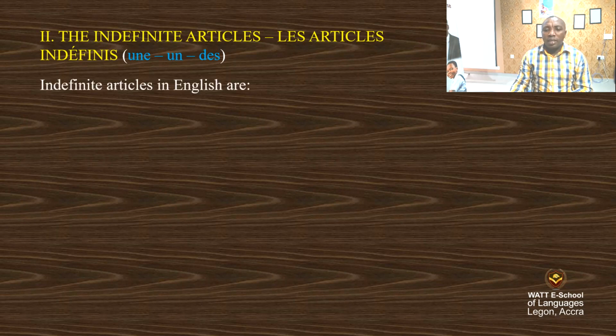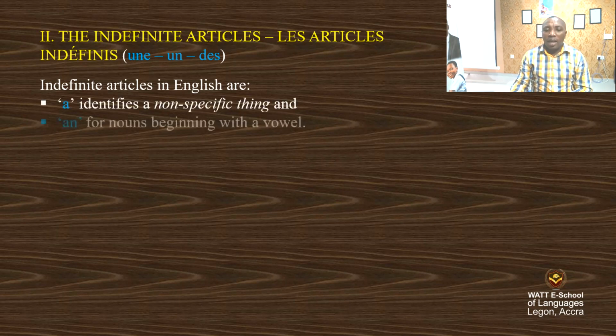Indefinite articles in English are a, which identifies a non-specific thing, and an for nouns beginning with a vowel.